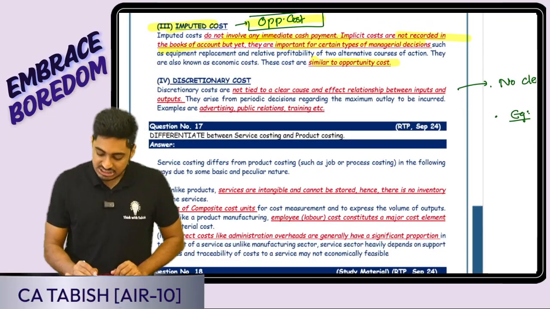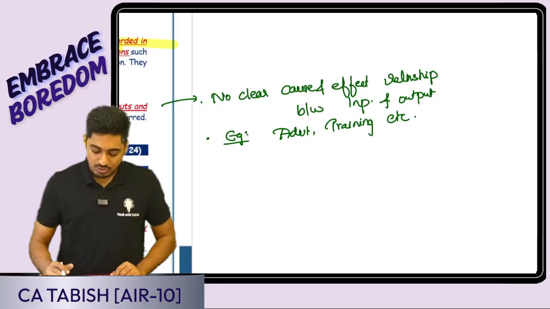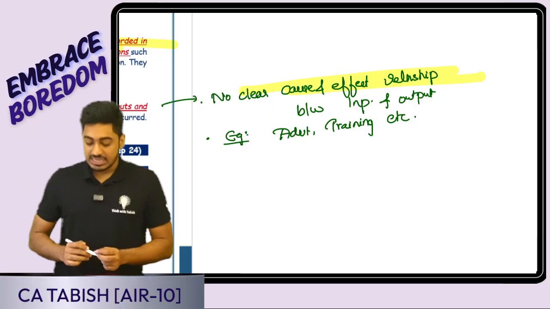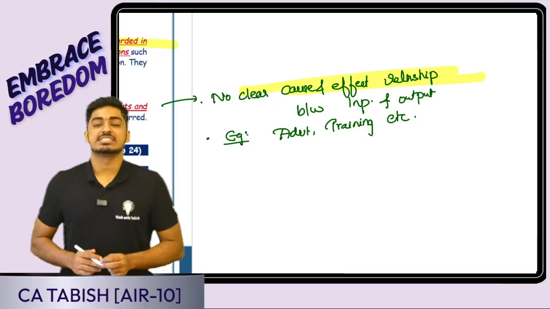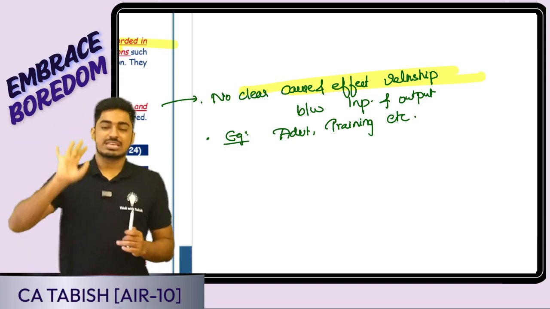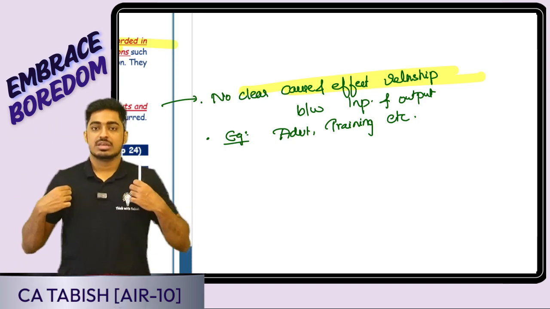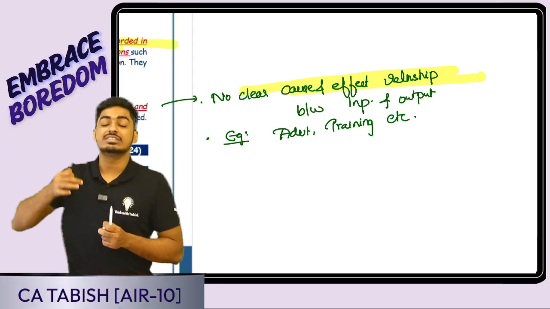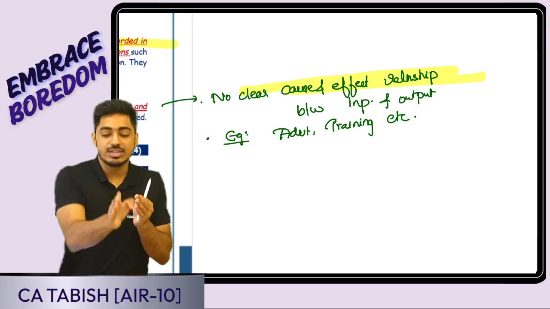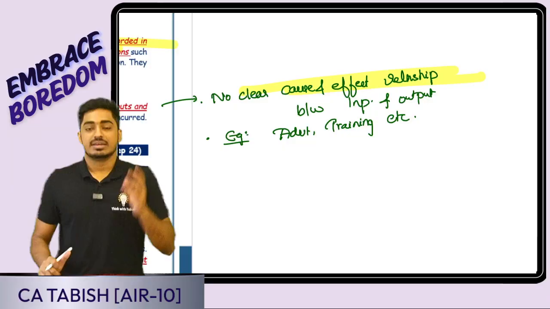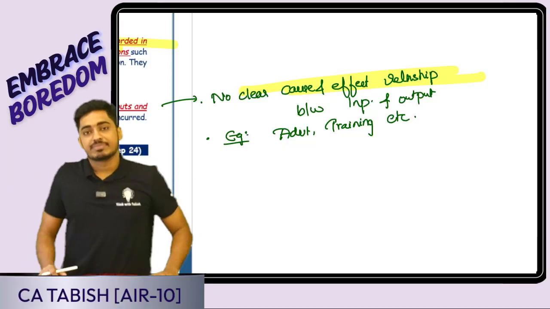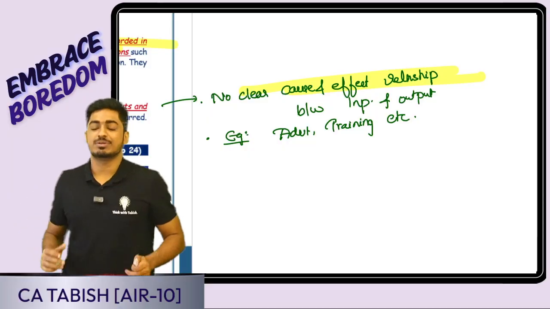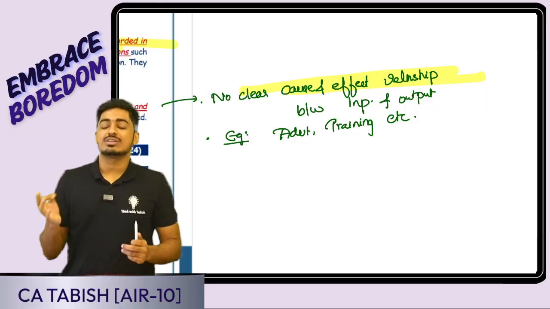Okay, discretionary cost. Discretionary costs are those costs for which there is no clear cause and effect relationship between the input and the output. Say for example, raw material cost. Suppose with 100 rupees of raw material I purchase, I can produce one shirt, one output I'm getting. There is an input output relationship. But if I spend 1000 rupees on advertisement, can I specifically tell how much exact sales will happen? No. There is no clear cause and effect relationship.